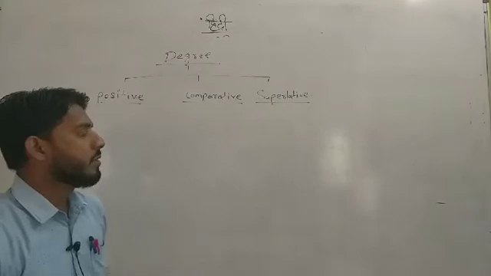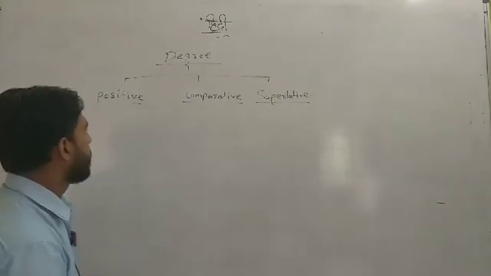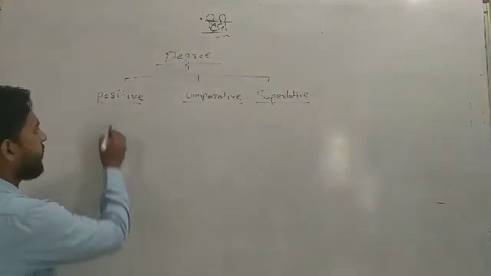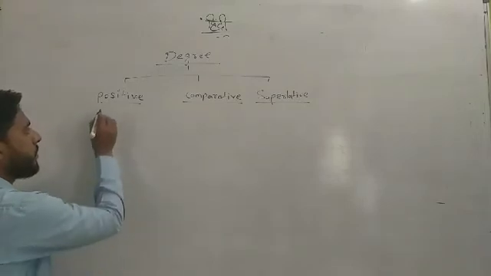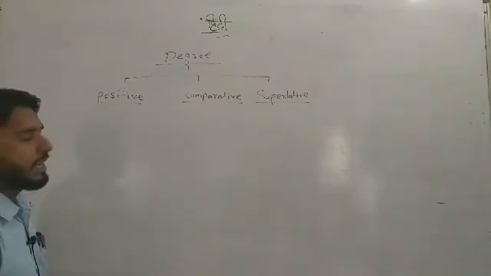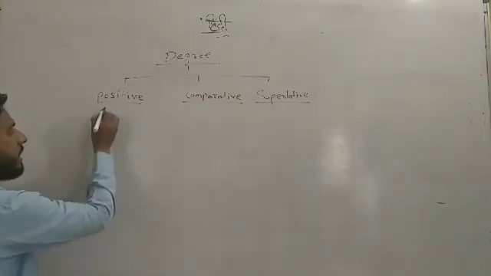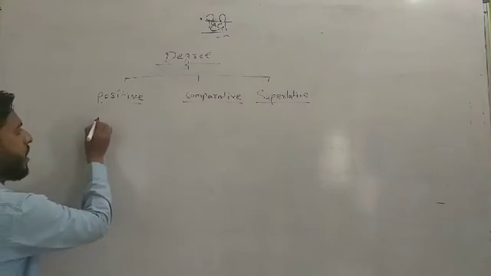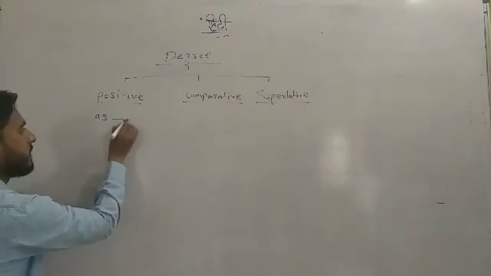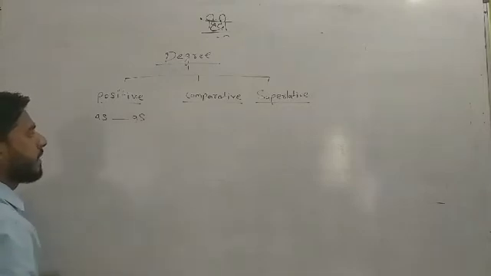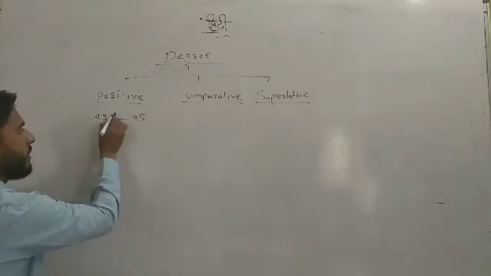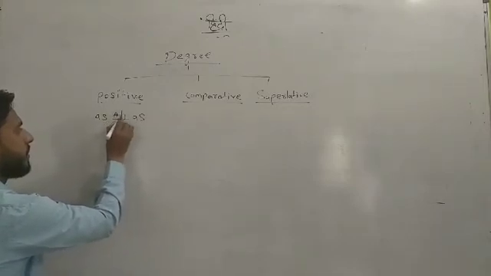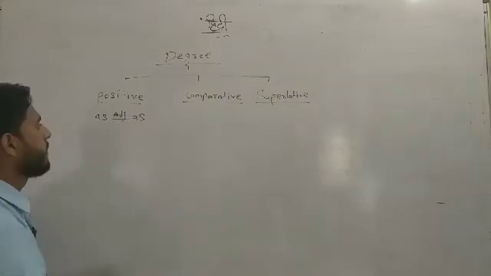First of all, we should know what kinds of words are used in positive degree. It is very easy to understand a positive degree. In positive degree, we will use only "as", and in the middle of the "as" we will use the adjective.